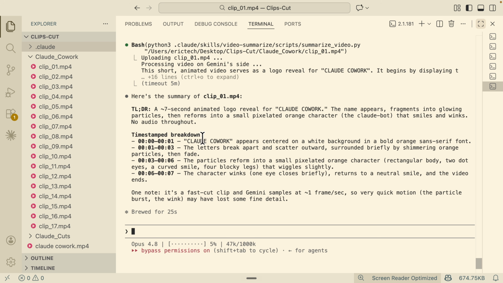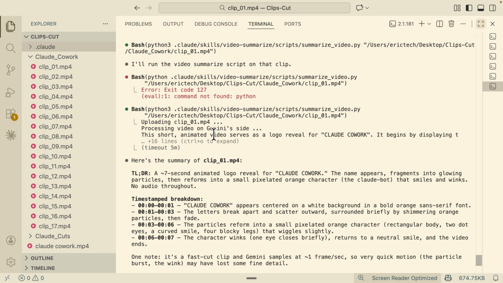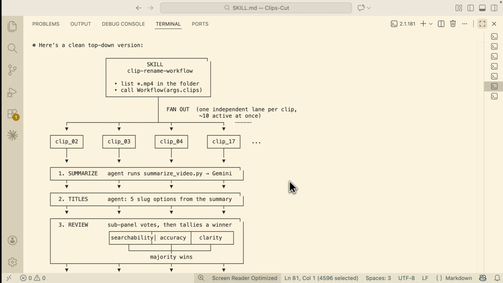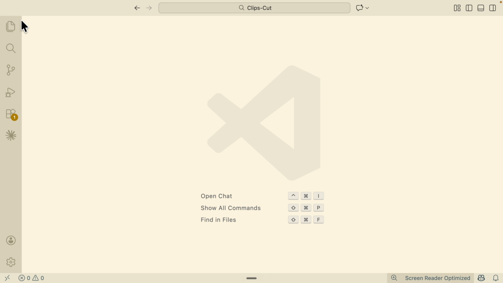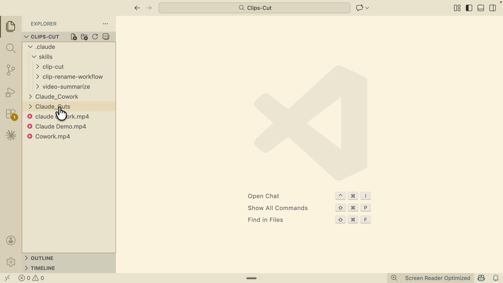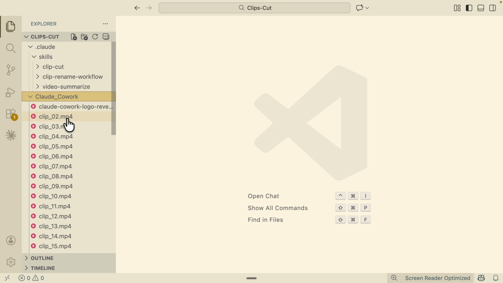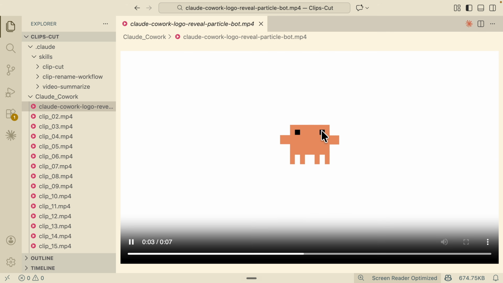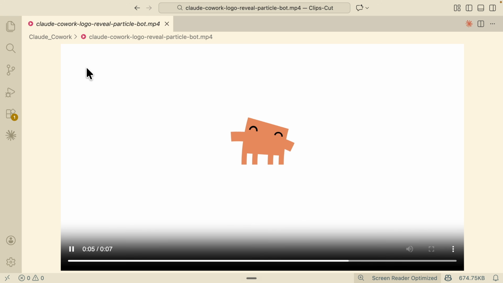And here you can see this is what is summarized. It's calling Gemini underneath. And here you can see this is the TLDR: a 7 second animated logo reveal for Claude Code work. And here you can see the timestamps. If we were to close this and take a look at the clip, I'll show you that one more time. This is what the clip looks like. You can see it's simply the logo showing, and then we also have our Claude bot animated. So that's basically what we have.